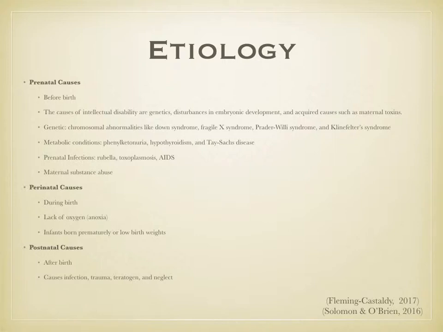Etiology. There are three types of causes of intellectual disability. There's prenatal, perinatal, and postnatal. Prenatal occurs before birth. It causes genetics, disturbance in embryonic development, and acquired causes such as maternal toxins.